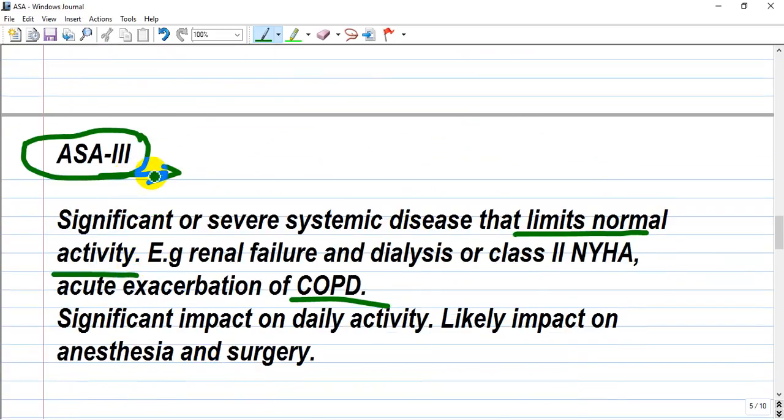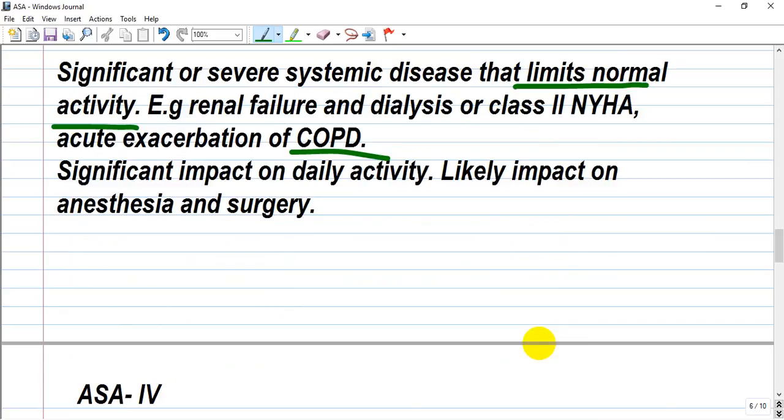ASA 3 is a more advanced risk, and it represents a significant or severe systemic disease that limits normal activity. What are the examples for ASA 3? It can be renal failure or a patient on dialysis, a patient with advanced cardiac insufficiency or class 2 NYHA, acute exacerbation of COPD. It will have significant impact on daily activity and likely impact on anesthesia and surgery.